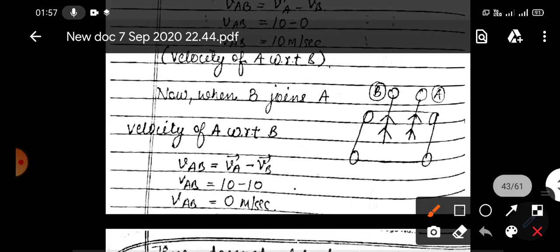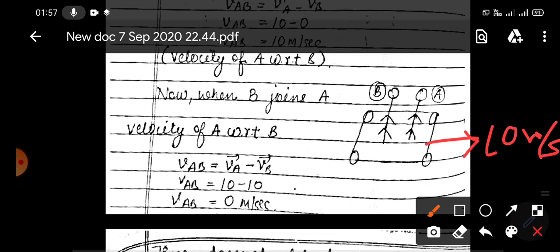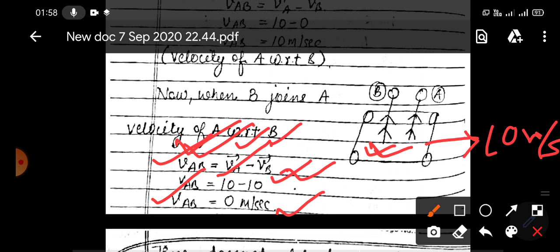Now, in the second case, where you and your friend both are inside the trolley, and the trolley is moving with a speed of 10 meters per second. In that case, velocity of A with respect to B is equal to velocity of A minus velocity of B. That means your velocity with respect to your friend is equal to your velocity minus your friend's velocity. What is your velocity? You are moving with 10 meters per second speed with respect to ground. So your velocity is 10. Minus, what is your friend's velocity? It is also 10 because he is also moving at 10 meters per second speed with respect to ground. So velocity of A with respect to B is 0. So that means in this case your friend will see that you are not moving.